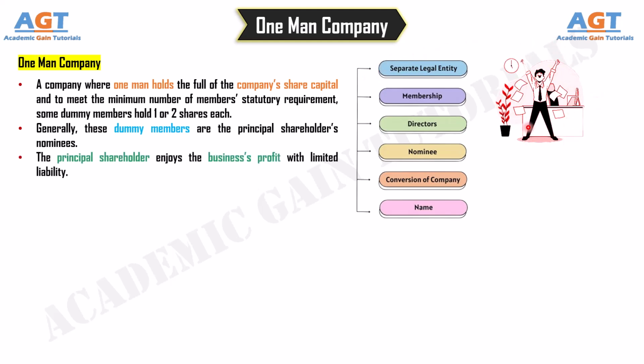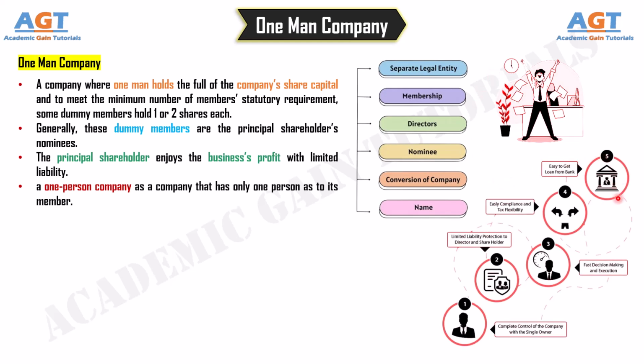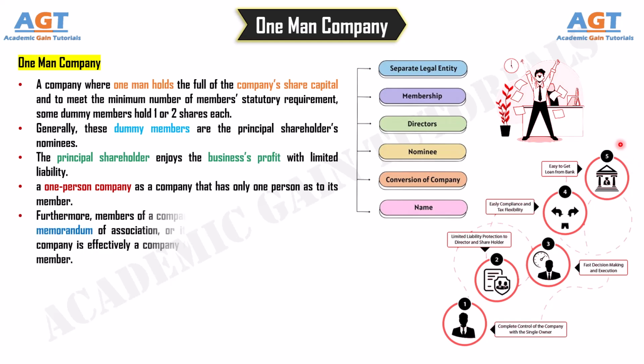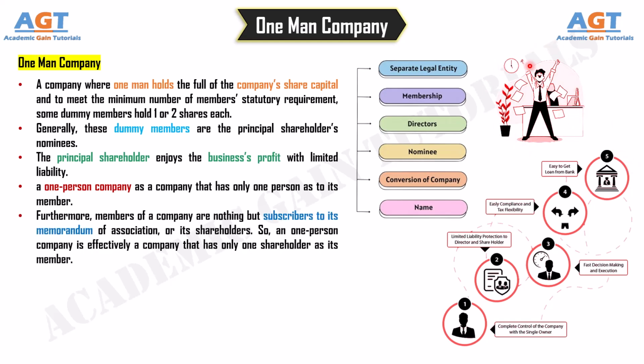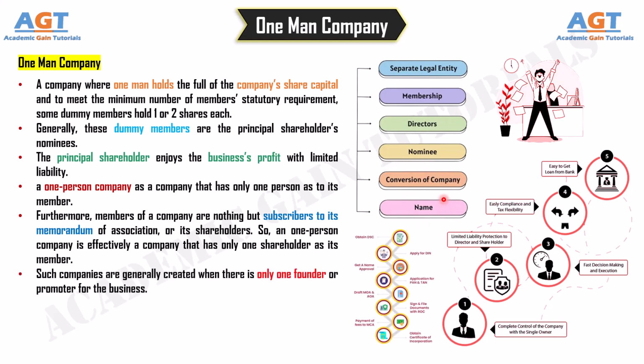A one-person company is a company that has only one person as its member. Furthermore, members of a company are nothing but subscribers to its Memorandum of Association, or its shareholders. So, a one-person company is effectively a company that has only one shareholder as its member. Such companies are generally created when there is only one founder or promoter for the business.